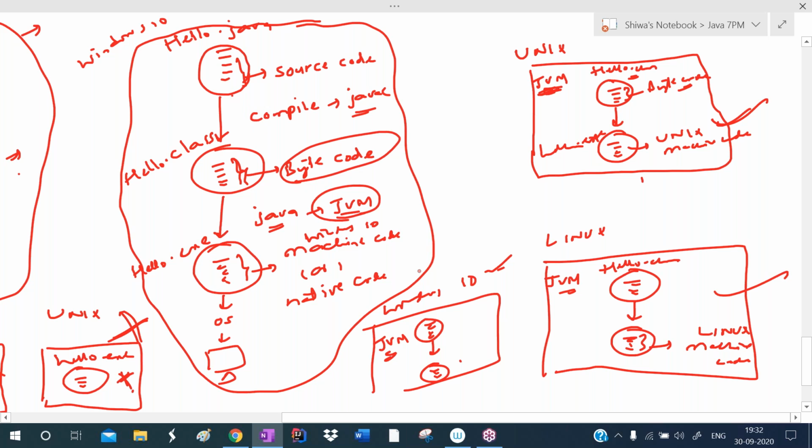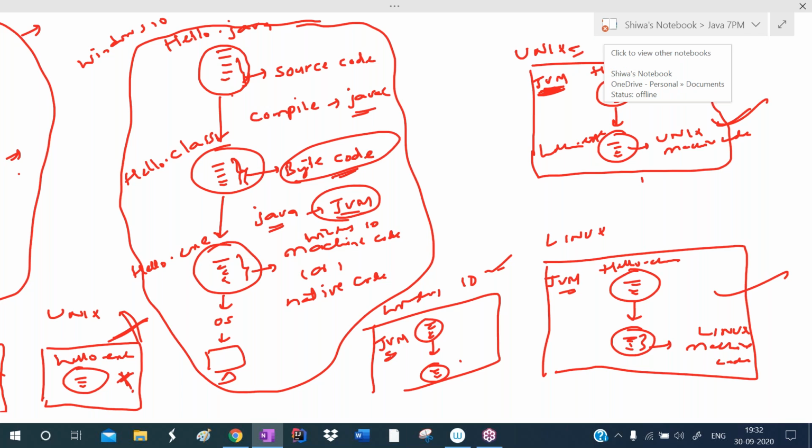Java generates bytecode, and because of this bytecode, Java became platform independent. We place the bytecode file, and JVM translates the bytecode to machine code according to the operating system installed in that machine. So that's why Java became platform independent.